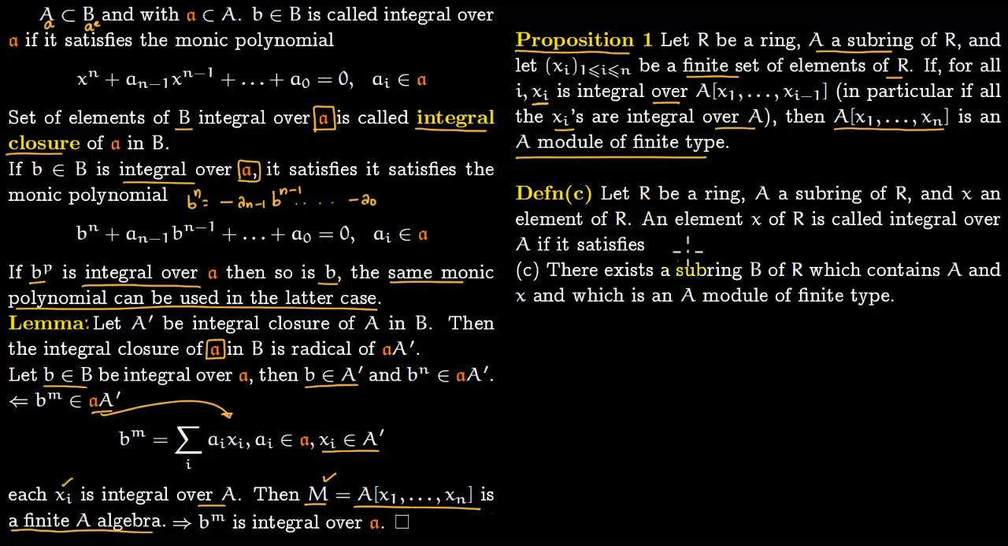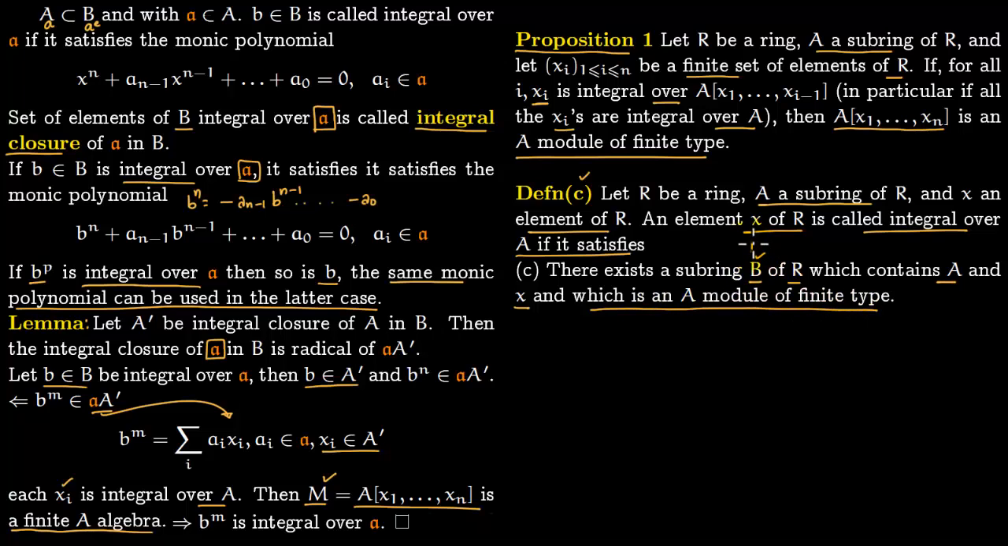So the definition of being integral was: let R be a ring, A a subring of R, and x an element of R. An element x of R is integral over A if it satisfies, this was part C of our definition, there exists a subring B of R which contains A and x, which is an A-module of finite type. So this B is an A-module of finite type.